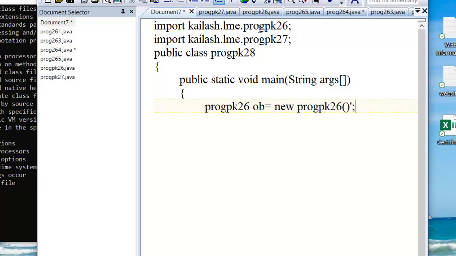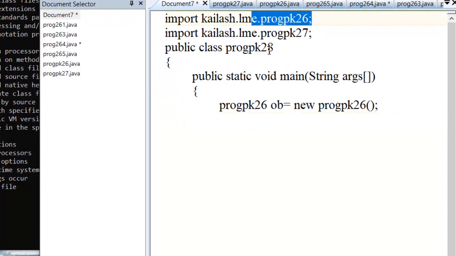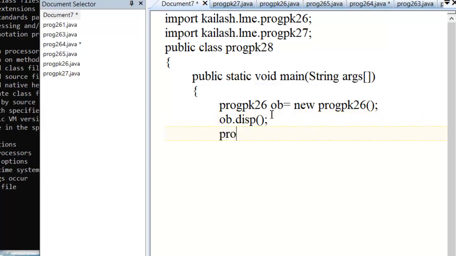Now I want to use program 26 in my class. Now use object.display. It is an empty method. Similarly, I want to use program pk27 object1 equal to new program pk27, and I want to use object1.check.